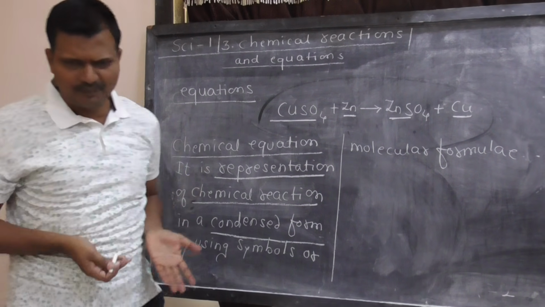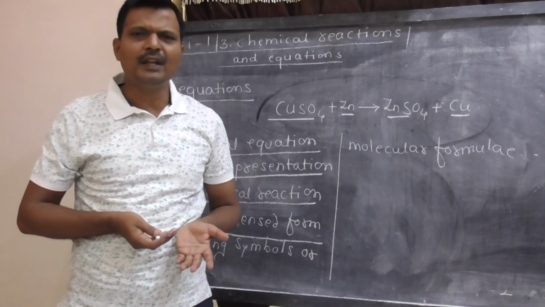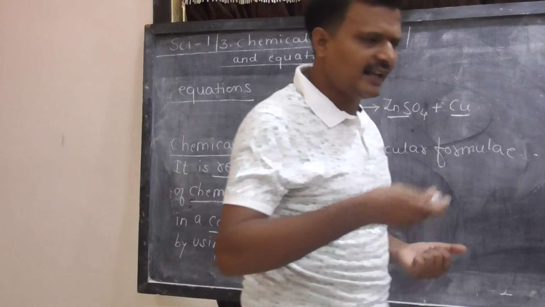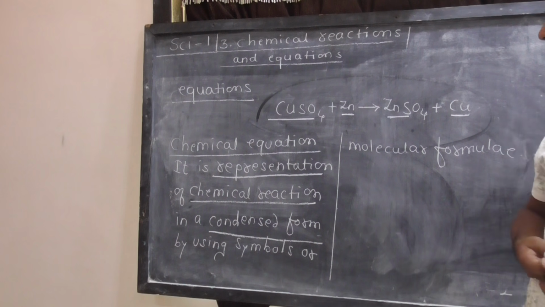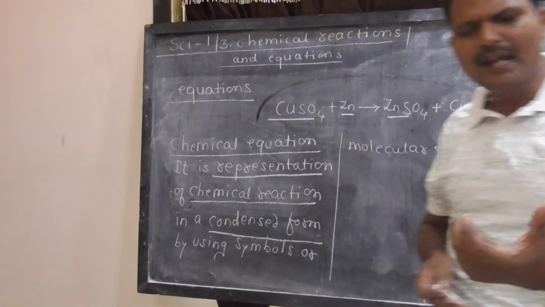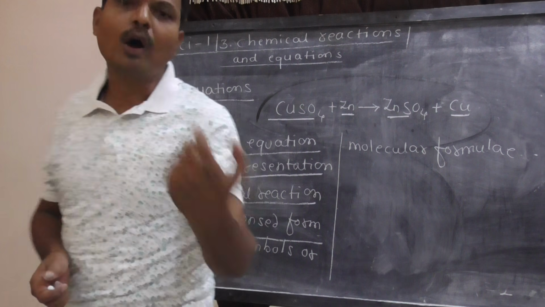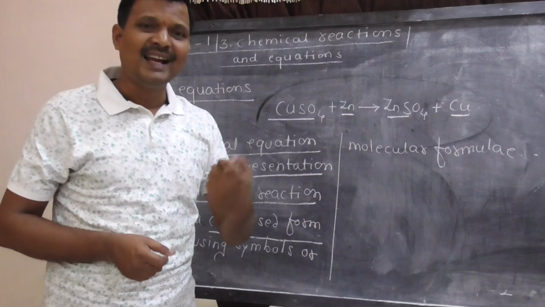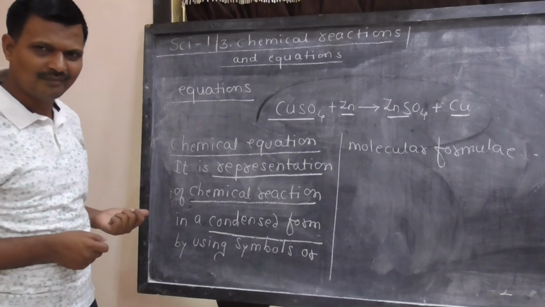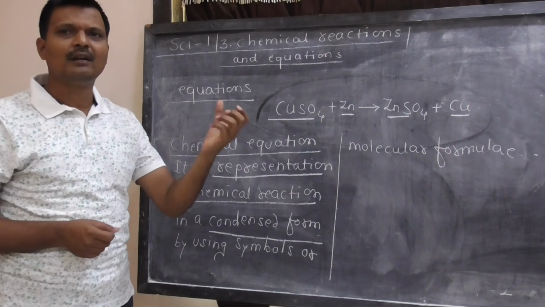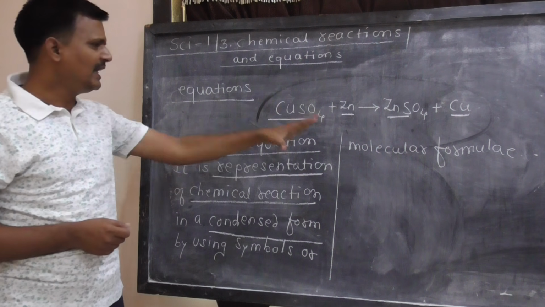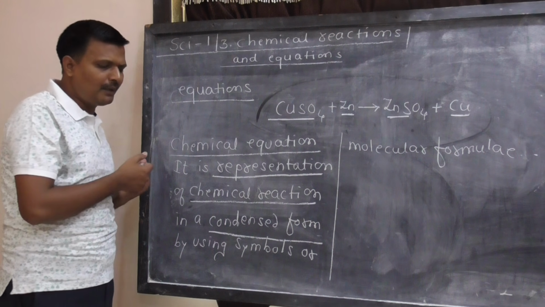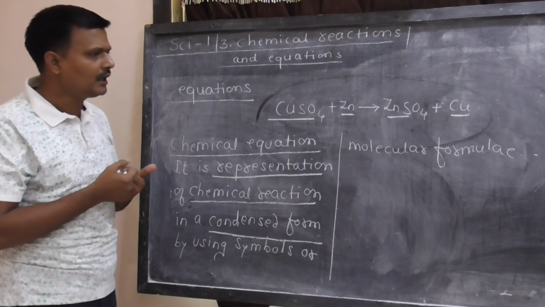But many times it is absolutely impossible to express a reaction on paper by using symbols or molecular formulae. At that time, word equation is necessary. What is meant by word equation?